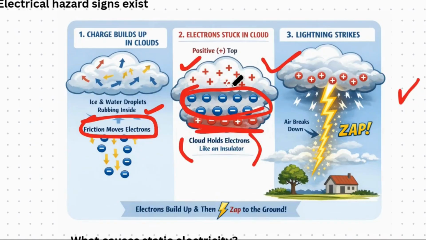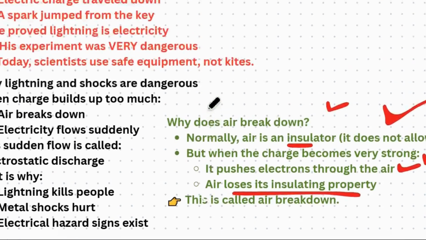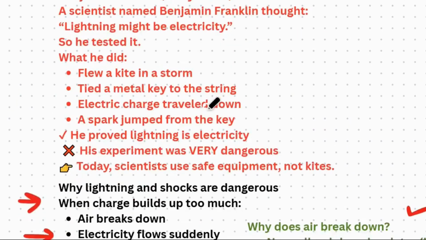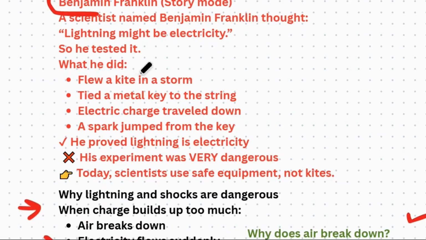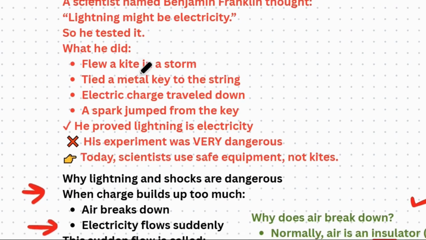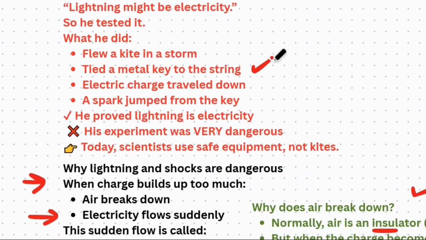You can watch it again, you can listen to it again, go back, and whatever I said, you can listen to it again and understand how this is actually happening. Now let's move toward the Benjamin Franklin story. I already told you what he did: he flew a kite in the storm, tied a metal key to the string, and then electric charge traveled down and a spark jumped from the key to the ground.